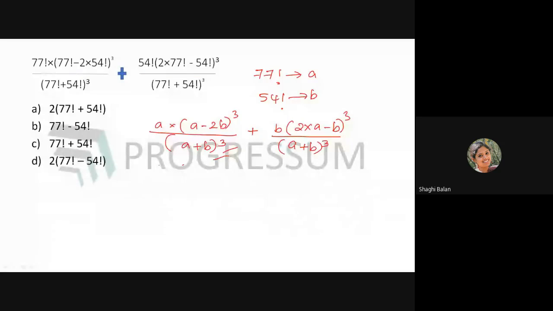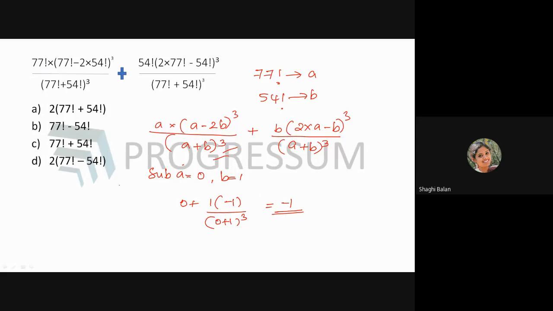Now substitute A equal to 0 and B equal to 1. What will you be getting? This entire term will become 0 because you are multiplying by 0. So 0 plus 1 into 2 into A, which is 0, minus 1. Minus 1, the whole cube, is minus 1, divided by 0 plus 1, the whole cube. So 1 into minus 1 is nothing but minus 1. So you will be getting the answer minus 1.